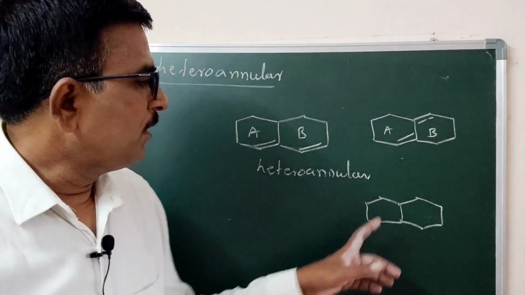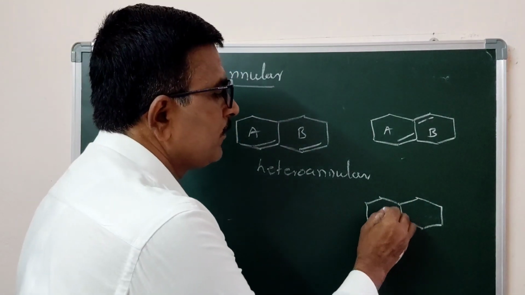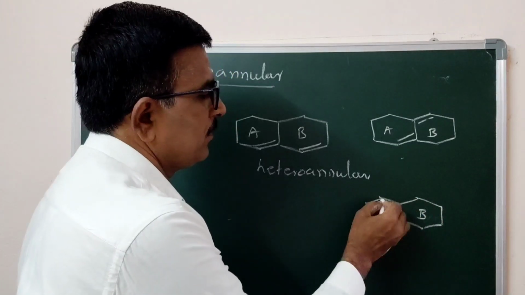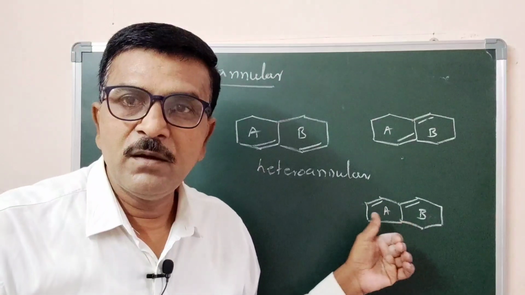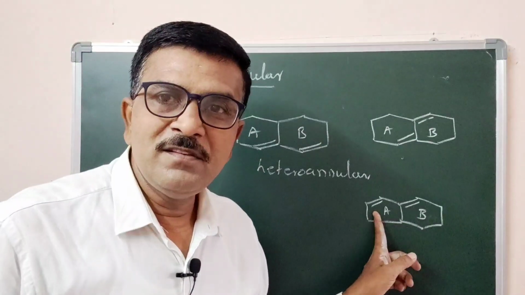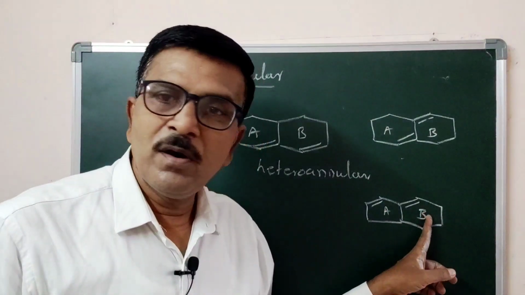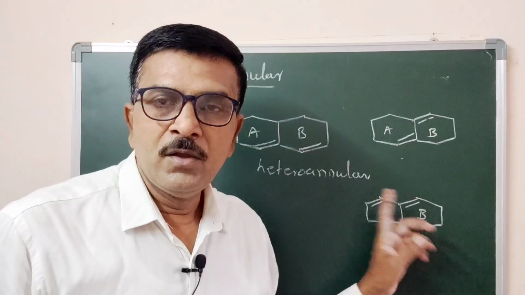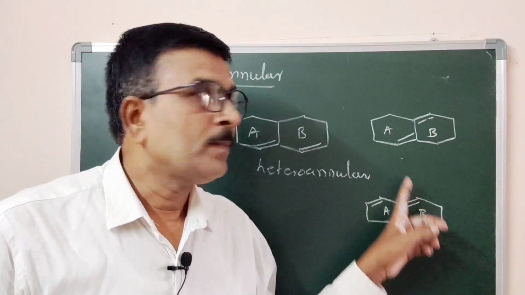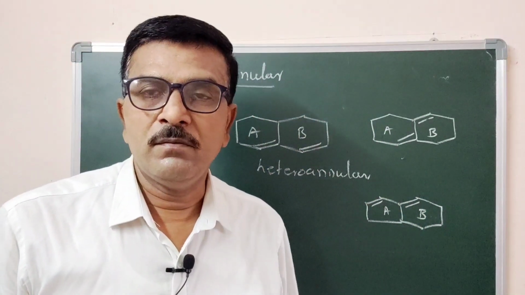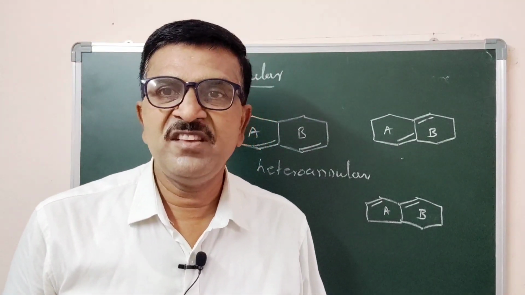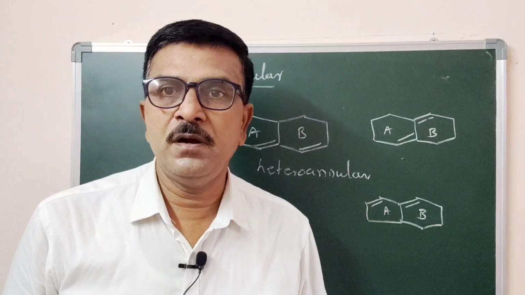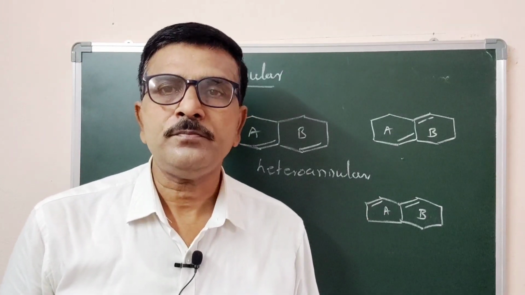Now here you see one ring is 5-membered ring, one ring is 6-membered ring. Now here it is conjugated double bond. One double bond is in 5-membered ring, one double bond in 6-membered ring. So two different rings. Therefore heteroannular. What is heteroannular? Conjugated double bonds present in different rings called as heteroannular.